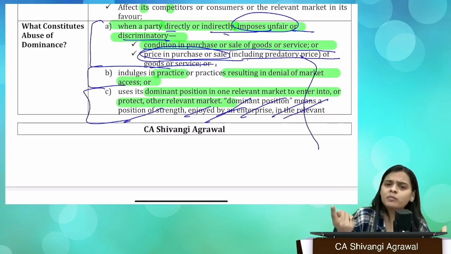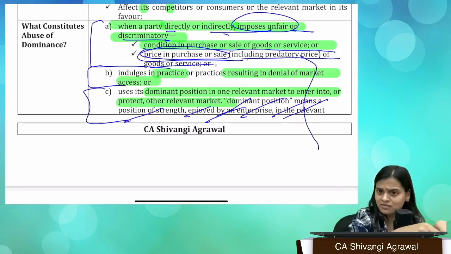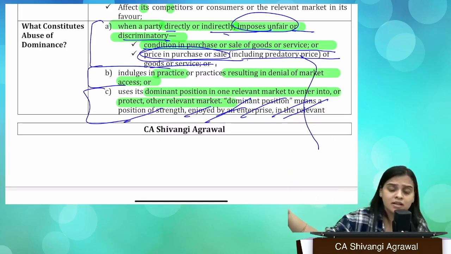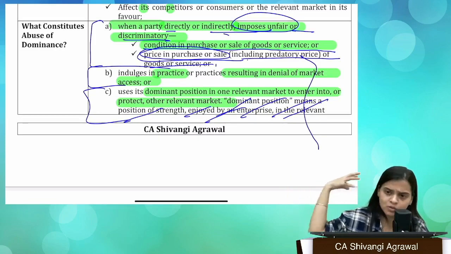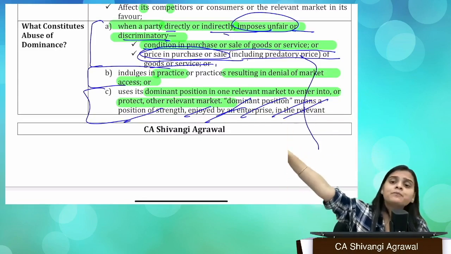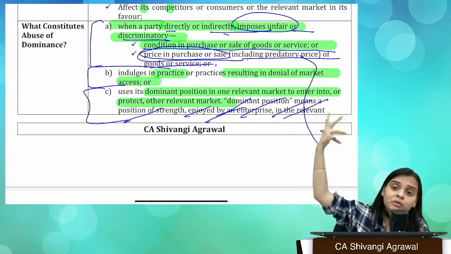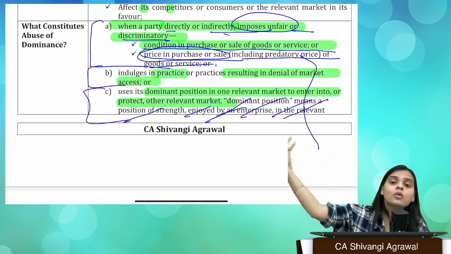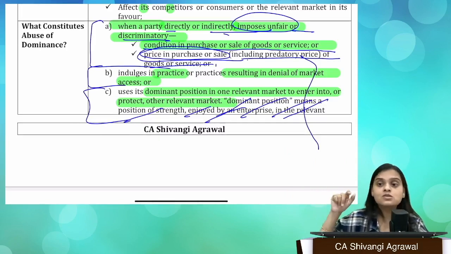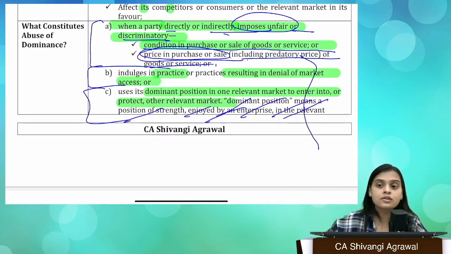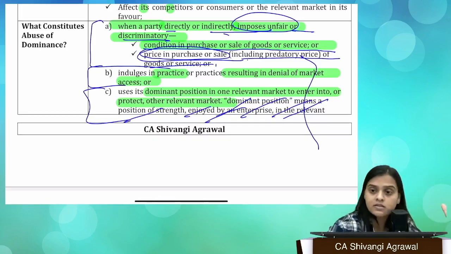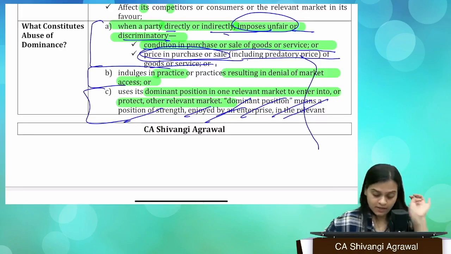If you want to enter into a paper market, don't put in this condition. Don't do such things, right? Don't use your dominance in this market to enter into the other market. You bring in paper, you go through the channel, you compete with the persons who are actually in that paper market, right? So you bring in innovation, you bring in technology, you offer the services, you do it that way. That is what is allowed. Okay, so this is also abuse of dominance. So we have 4 points which eventually turn out to be abuse of dominance, right?